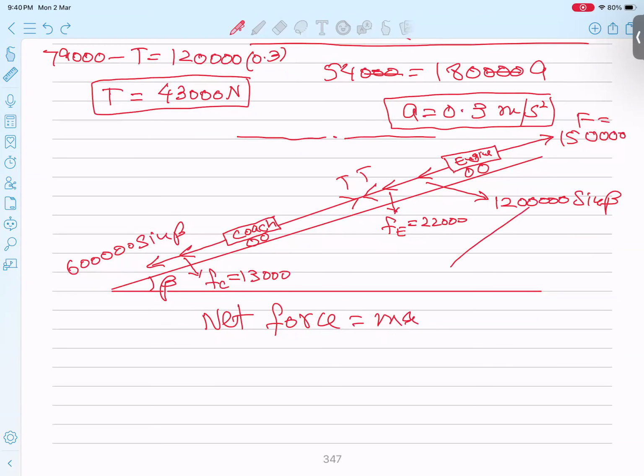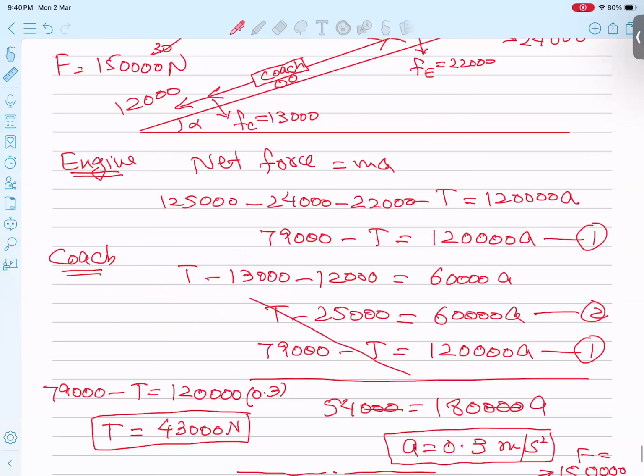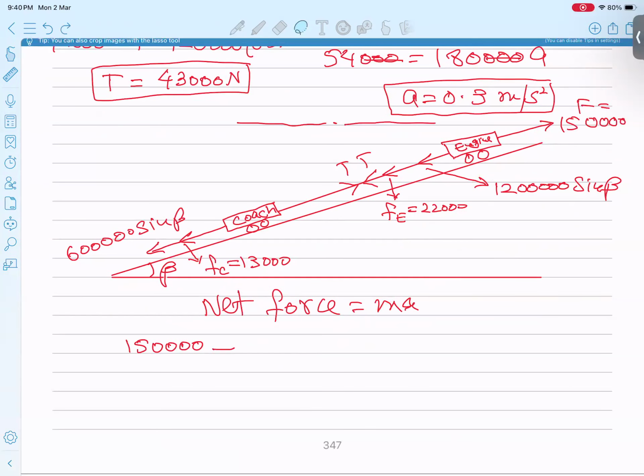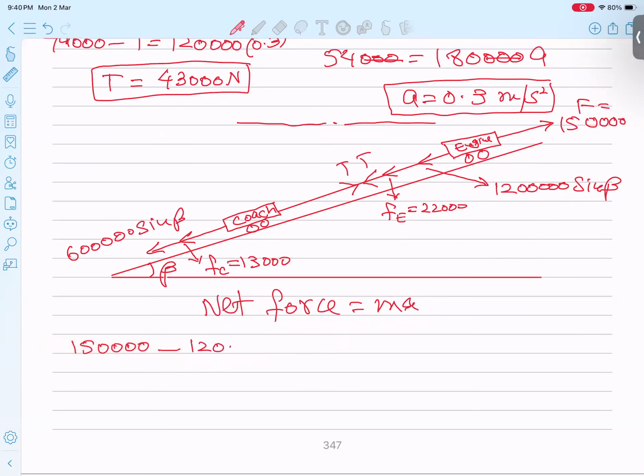So let's start. The applied force on top is 1.5 with 5 zeros. Applied force minus the weight component of the engine, 1.25 with 5 zeros, sine beta. I will not consider tensions.